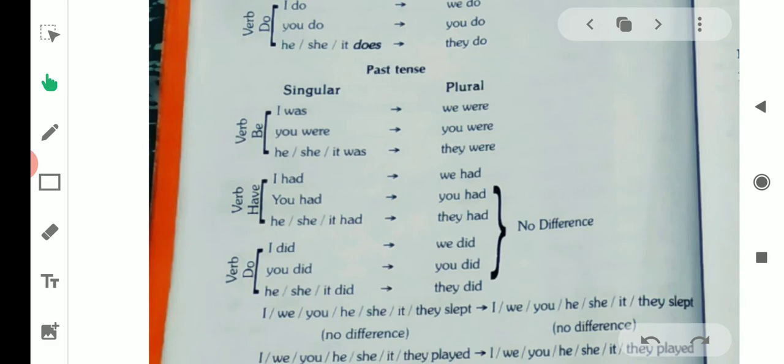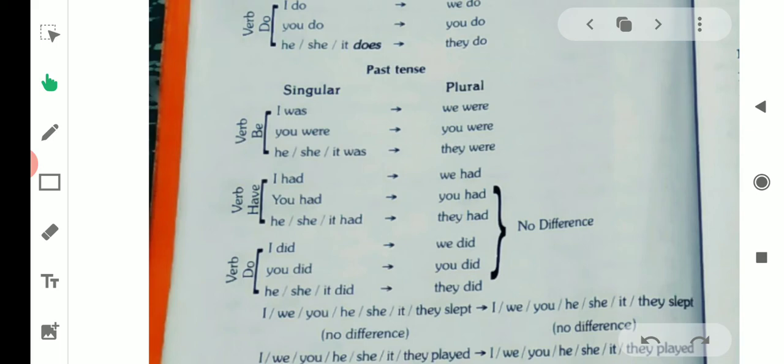Same is the function of the verb do. The past tense form of do is did. Here also, with the singular and plural pronoun, we use the same past tense of do, that is did. I did, we did, you did, he, she, it did, they did.